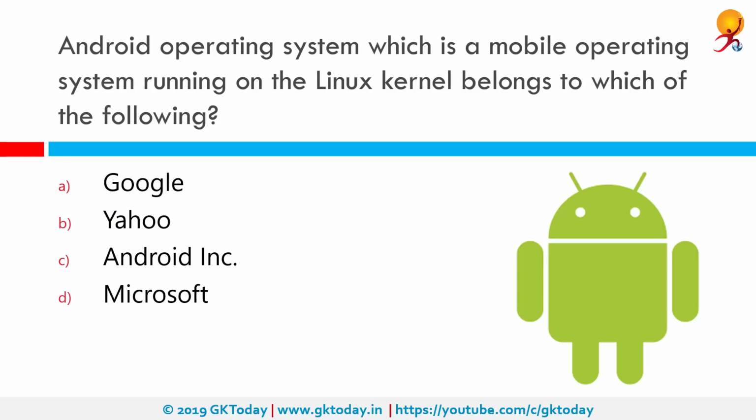Android operating system, which is a mobile operating system running on the Linux kernel, belongs to which of the following? It belongs to Google. Recently, as you know, Google refused to allow Huawei, which is a China-based mobile phone company, to use Android anymore. So we should know that Android is owned by Google and it is based on a modified version of the Linux kernel, and it is also open source software. That is, it's designed primarily for touchscreen and mobile devices such as smartphones and tablets.